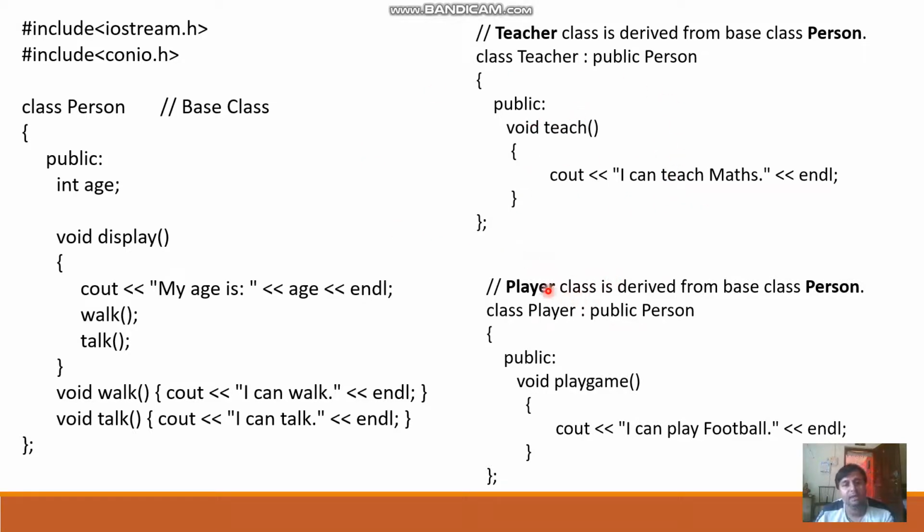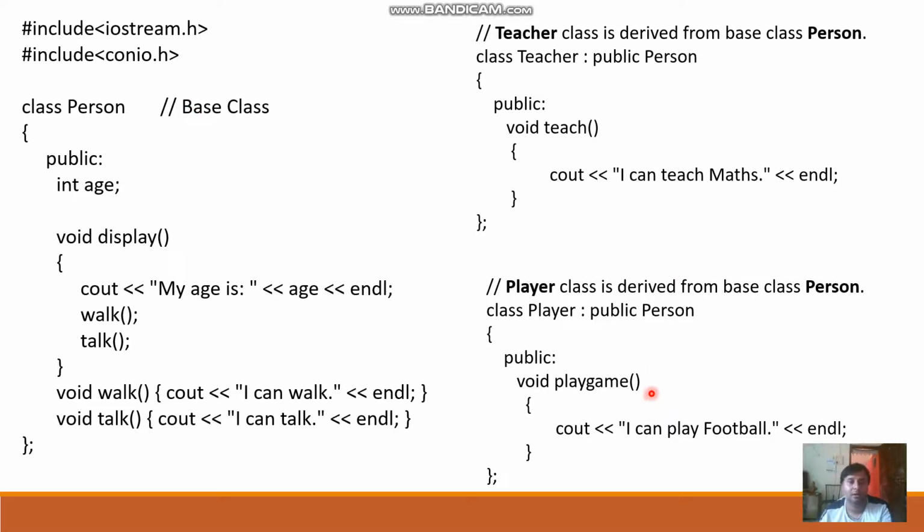Then we are going to derive another class, player, from the base class person. So class player colon, access specifier public, and this person is our base class name. And we are going to create another function here, that is play game. Here we are going to display, I can play football. So this is our base class and these two are our derived classes.